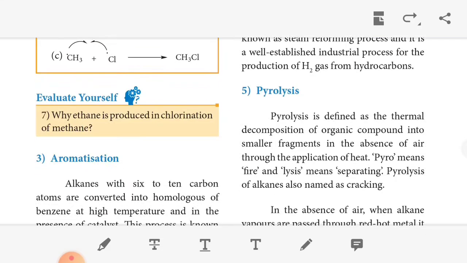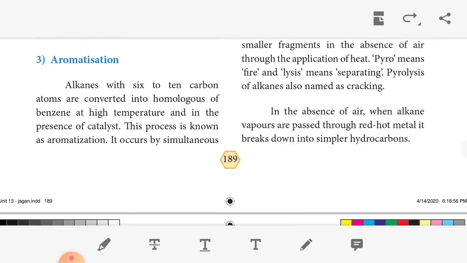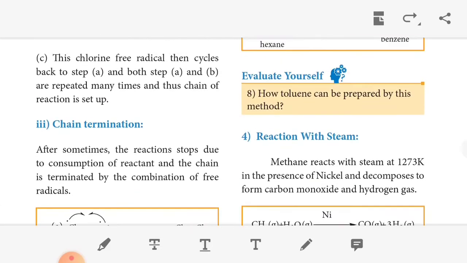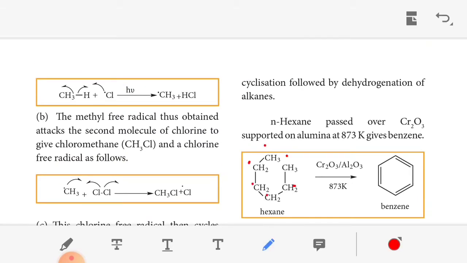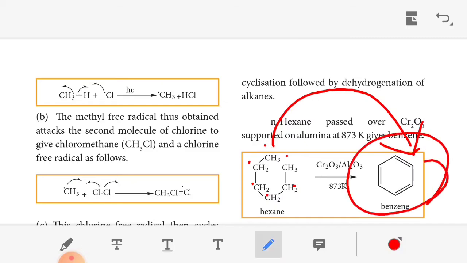The next topic, the third one, aromatization. You know the meaning of aromatization: making aromatic. Alkanes with 6 to 10 carbon atoms are converted into homologues of benzene at a high temperature in the presence of a catalyst. This reaction is known as aromatization. So the reaction for this: n-hexane with 6 carbons is passed over chromic oxide, Cr2O3, supported on aluminum oxide at 873 Kelvin to give benzene. So the hexane is converted into benzene, and benzene is an aromatic compound, so it is called aromatization.